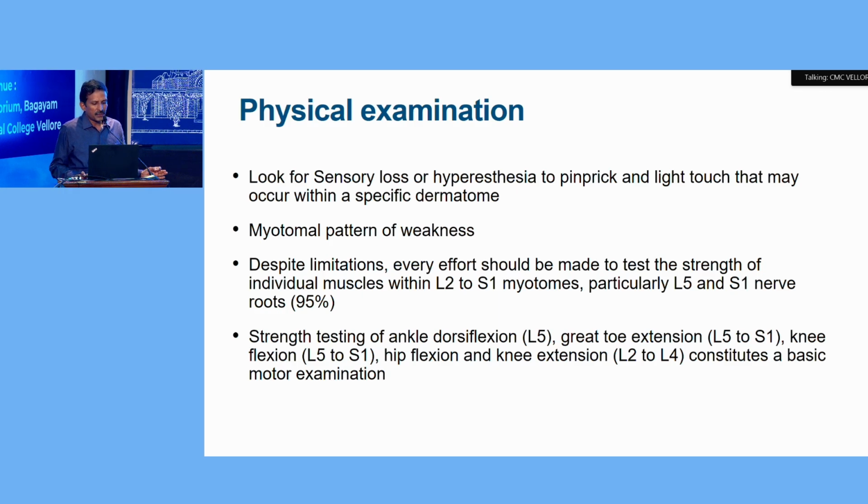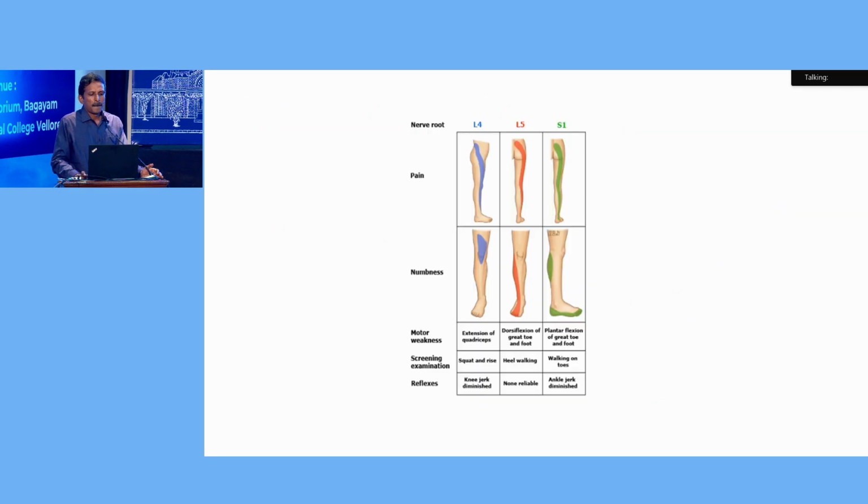Check the power for ankle dorsiflexion, great toe extension, knee flexion, hip flexion, and knee extension. These are the important muscles that have to be assessed. So this is the picture, which shows the 3 key segments L4, L5, S1.